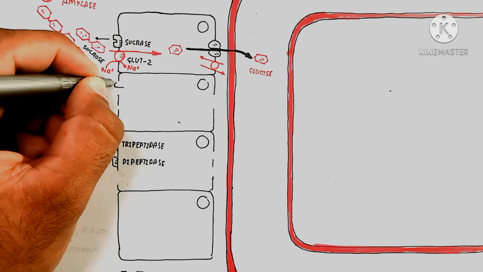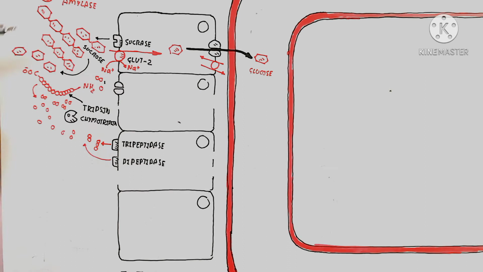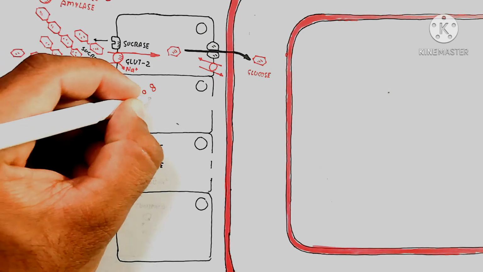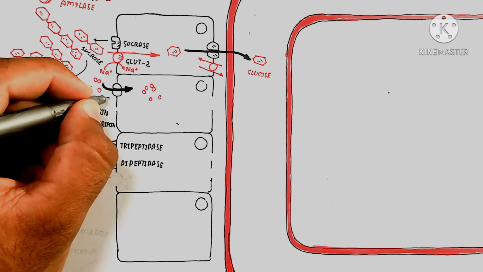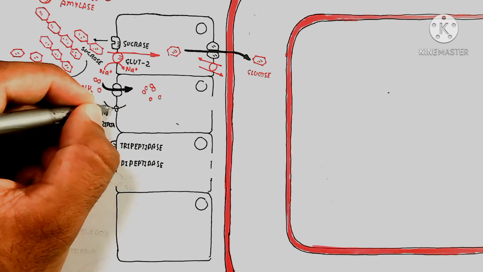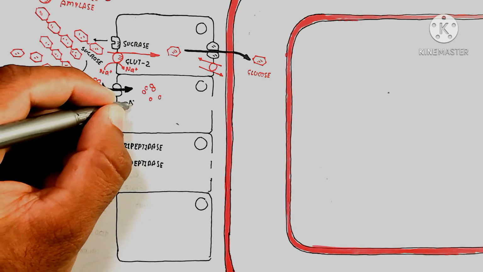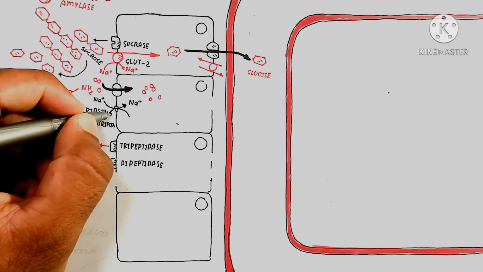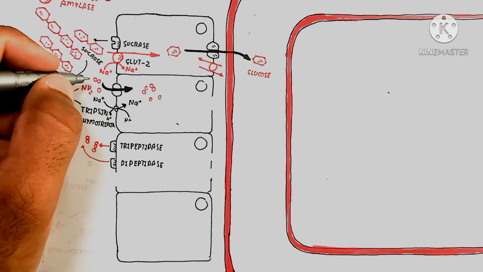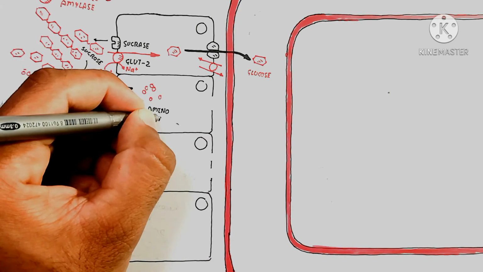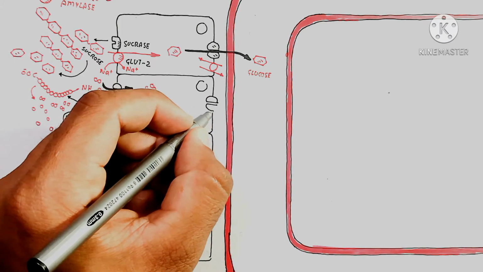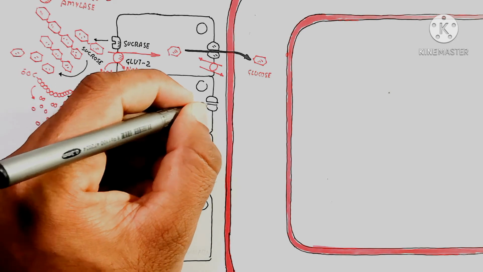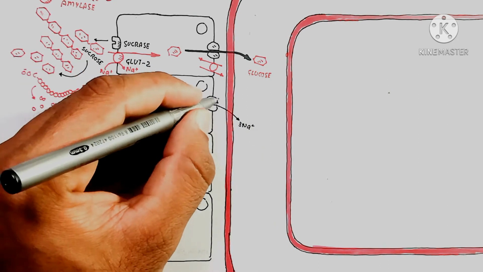That will go inside by the same mechanism, but here two sodium ions move inside to allow one molecule of amino acid or dipeptide to enter, which is how we understand the movement of amino acids. In the next video we will discuss the digestive system, and it will contain this information.